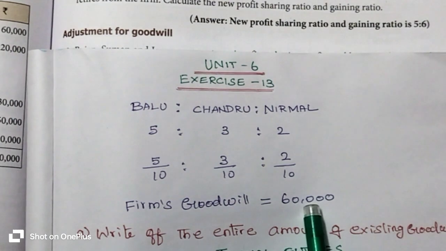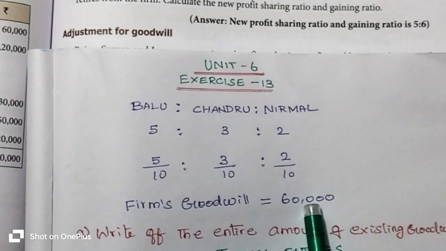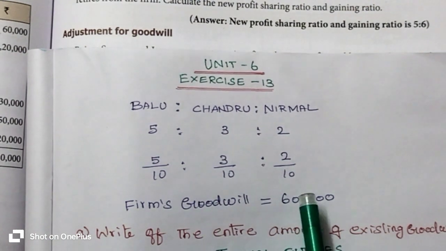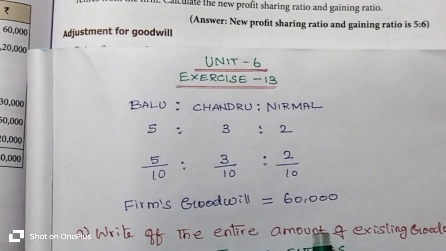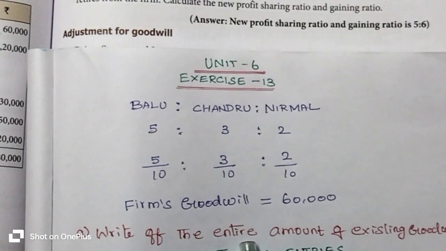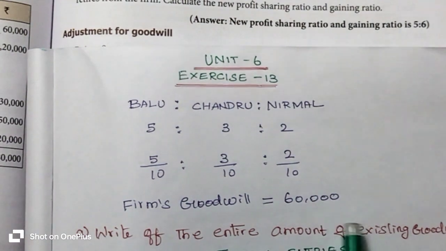So all partners decided to pass the necessary journal entry for the 60,000 rupees goodwill in two methods. What are they? Write off the entire amount of the existing goodwill.